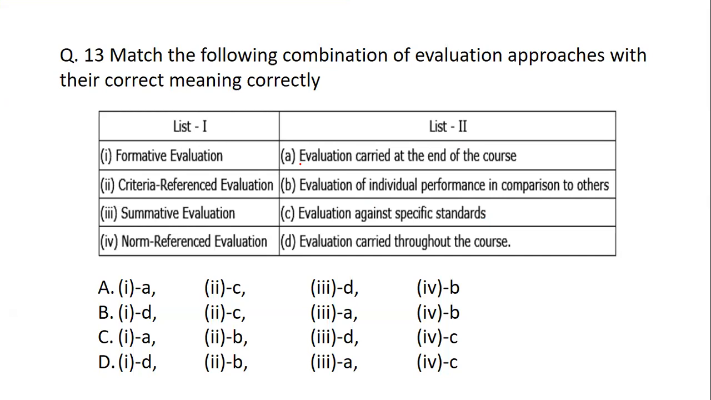So which stands among the given criteria? When we talk about the options, answer number B is right. Formative evaluation is the one which is carried out throughout, it is continuous. Criterion evaluation is one which is against a specific standard. Summative evaluation is one which is at the end of the course, that is, it is cumulative. And norm reference is an individual in comparison to others. So yes, this is basically the type of evaluation process when it comes to the description.